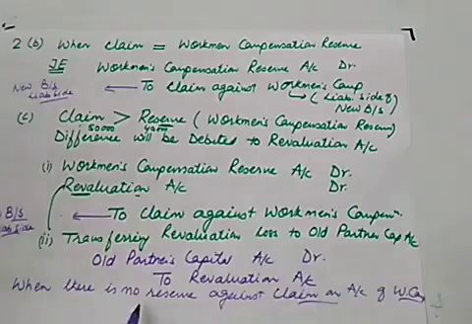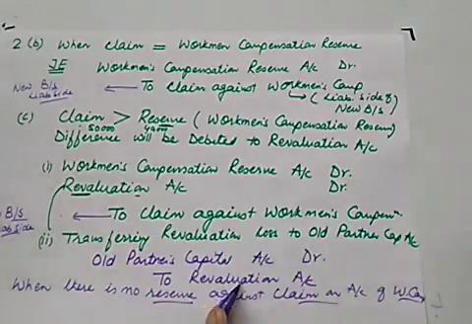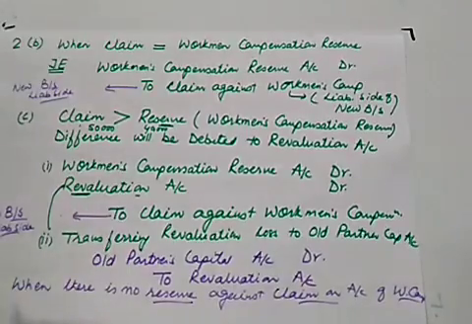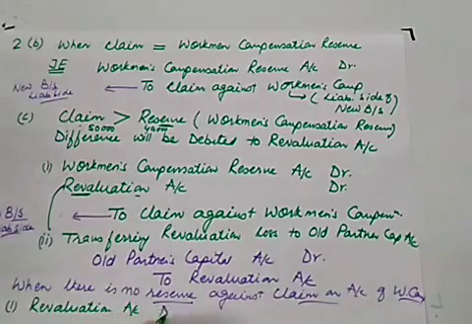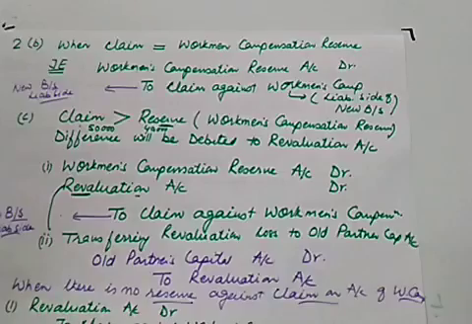If claim is there but there is no reserve, so the full amount will be taken from revaluation account, and your journal entry will be revaluation account debit to claim against or liability against, whatever language is given to you, you will be writing that workman's compensation.